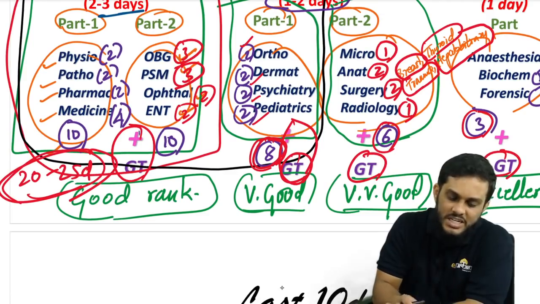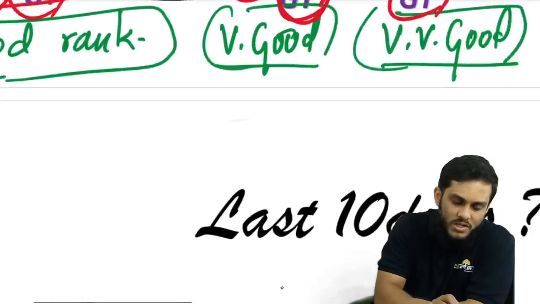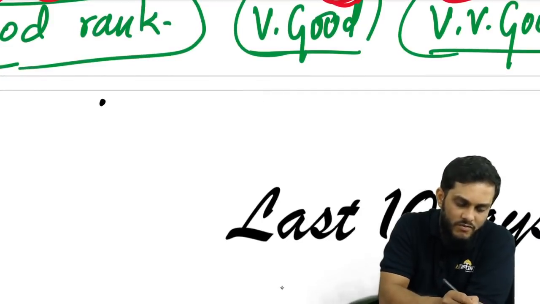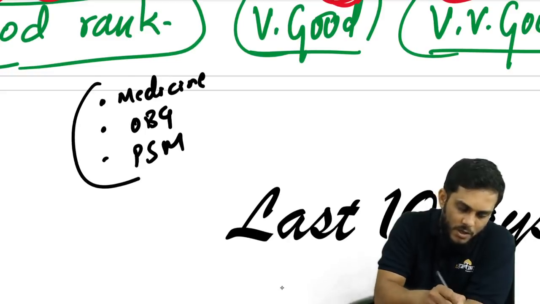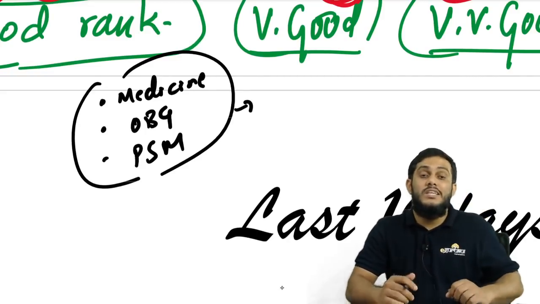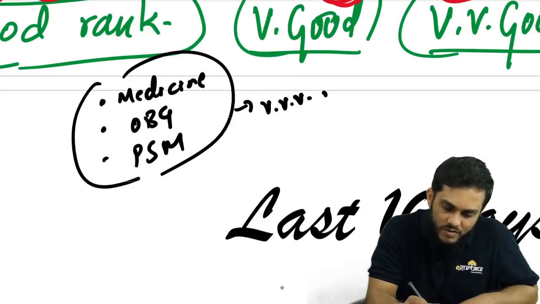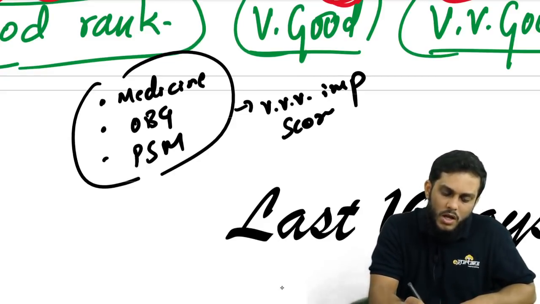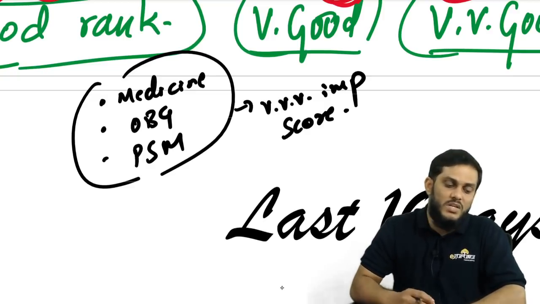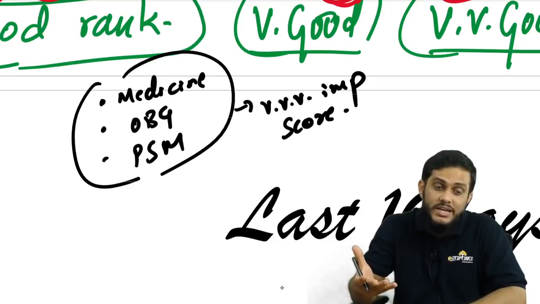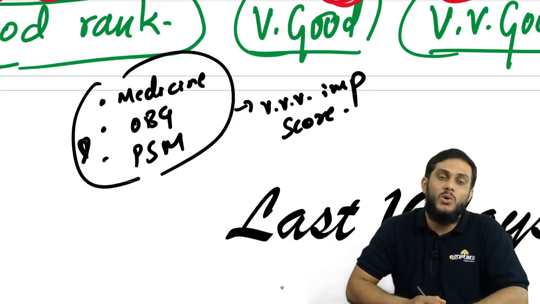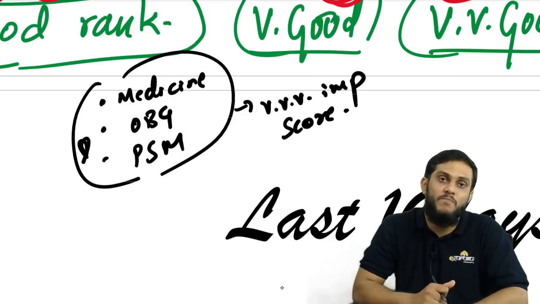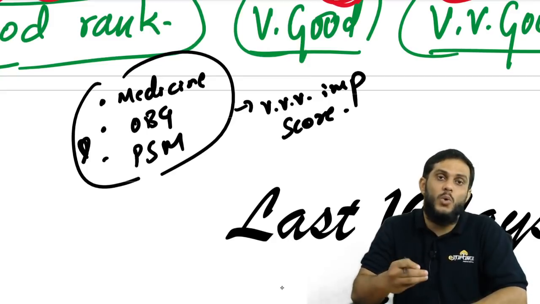Medicine 4 days, OBG 3 days, PSM 3 days. Why are we giving more time for these 3 subjects? Because these three subjects are very, very important to score very well in the examination. First 8 subjects are very important. Among the first 8 subjects, these three are very, very important. So do not compromise on the quality. Read each and everything in medicine, in OBG, and in PSM.